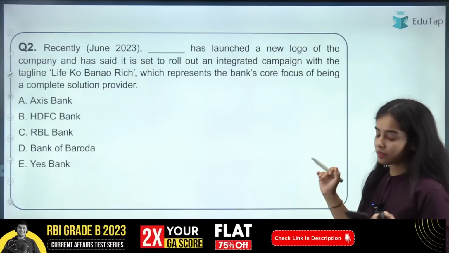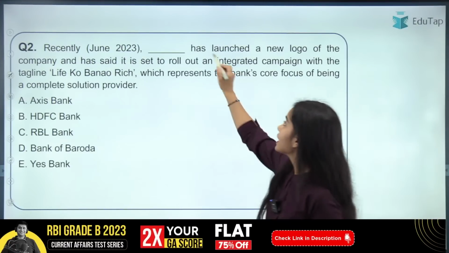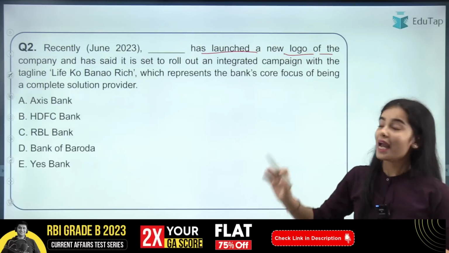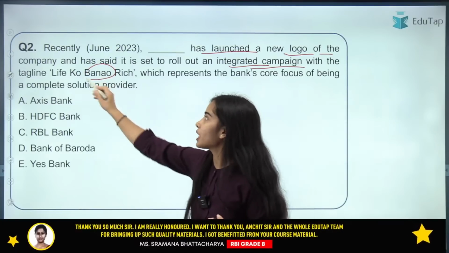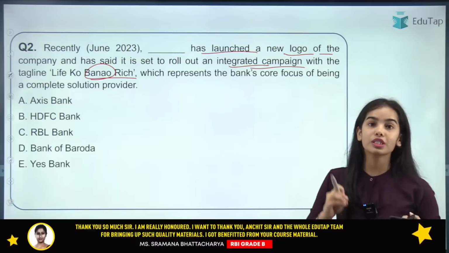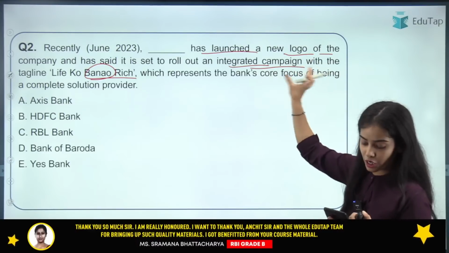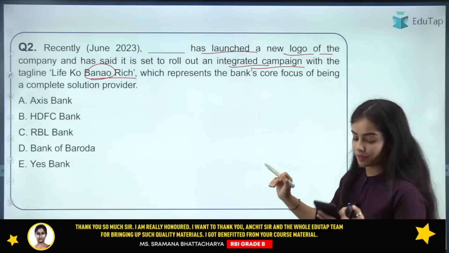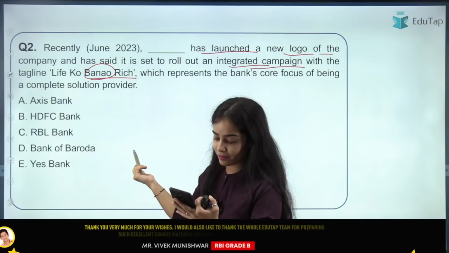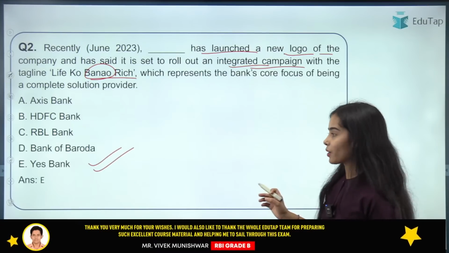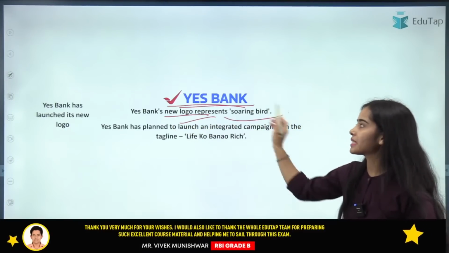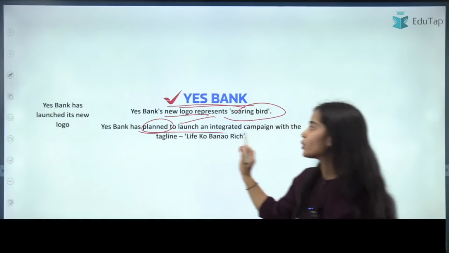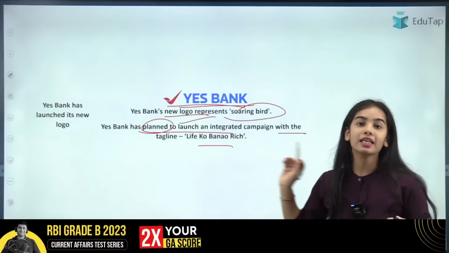Now coming to the second question: a bank has launched a new logo of the company, and an integrated campaign has been launched with the tagline "Life ko banao rich." So which of the following banks has launched the new logo with the integrated campaign? Try to give the right answer. So yes, the answer is Yes Bank. Yes Bank has brought the new logo that represents a soaring bird, and has planned to launch an integrated campaign with the tagline "Life ko banao rich."